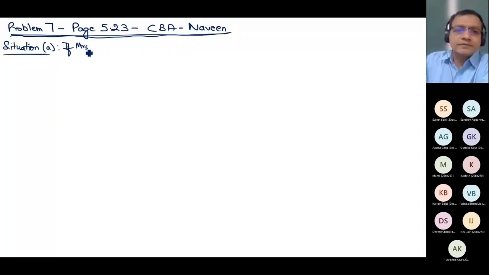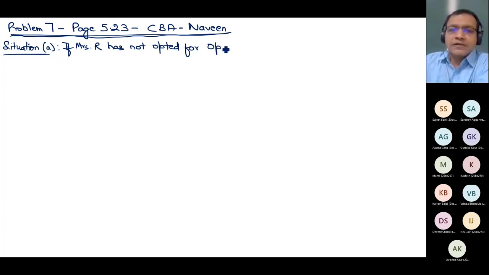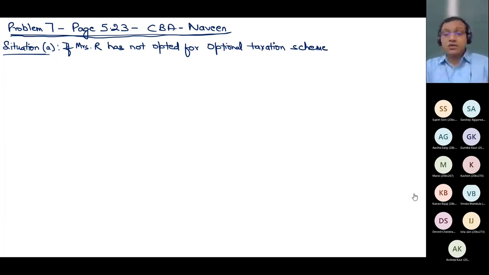If Mrs. R has not opted for optional taxation scheme. So I'm leaving this page blank because I told you that working note should not come first. I'm leaving this page blank, or around 10 lines you can leave blank. So gradually you will get an idea of how many lines are required to be left. Like in this, we have salary. So directly in working note, I will compute salary and I will simply write in the fair note income under the head salary. House property I will compute in working note.